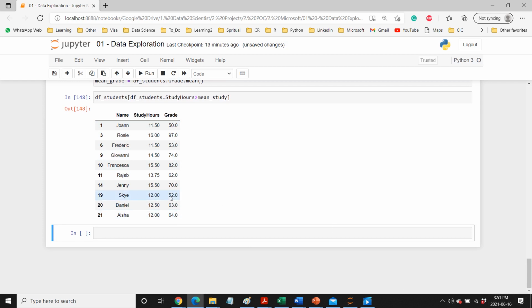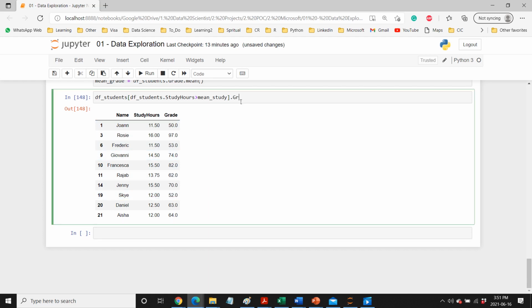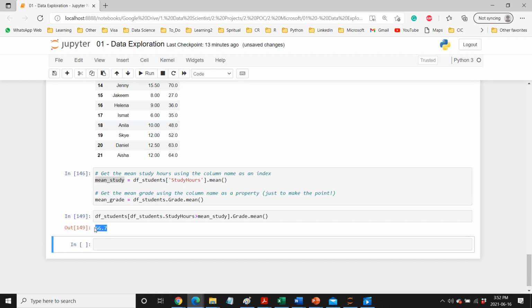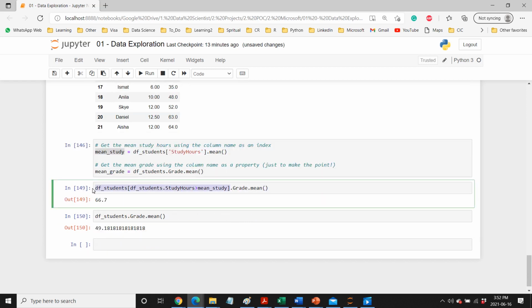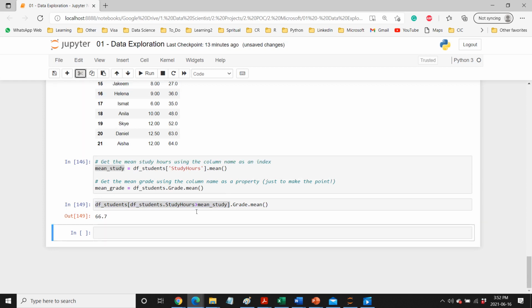Now suppose this is your slice of data, and you want to perform a certain operation on this new data frame. You can even do grade: in this data frame, look into the column called grade, and give me the mean value of that. It will give you the mean value of grade in this data frame, not in the other data frame. This is different. We have already seen that one is from the entire data frame, and this one is only coming from the rows where the students' study hours is greater than the mean one.